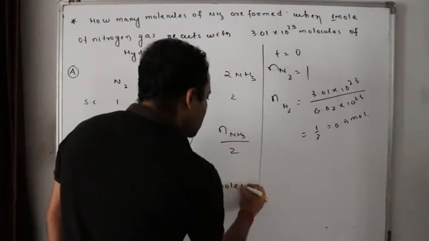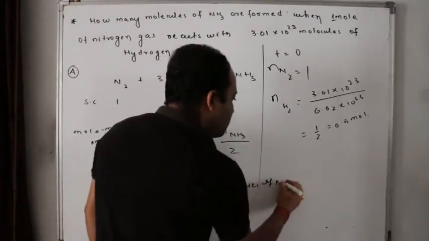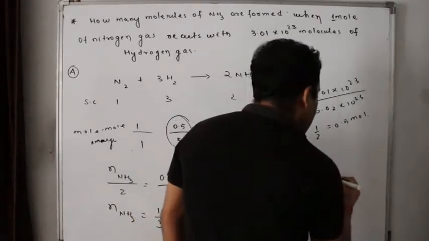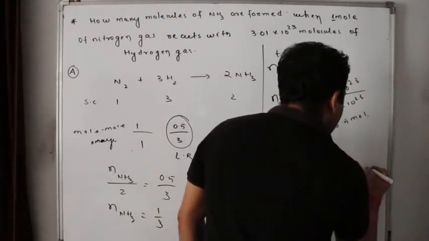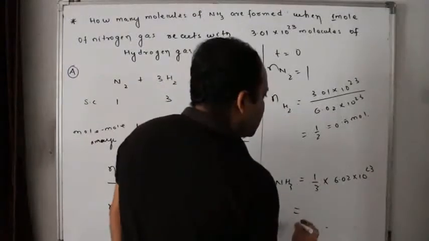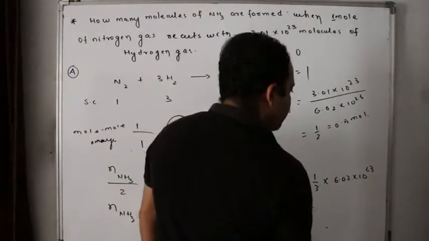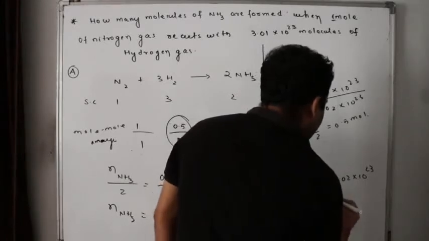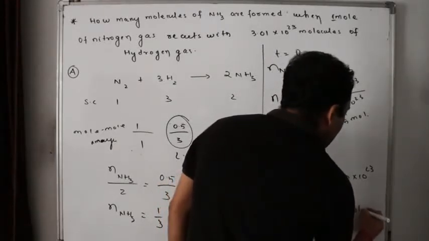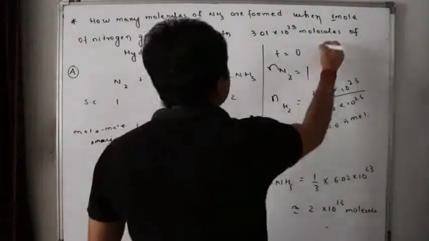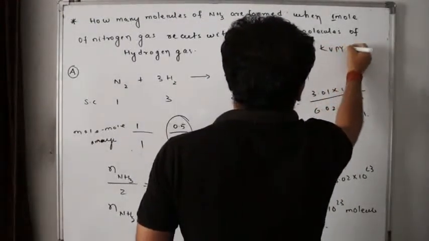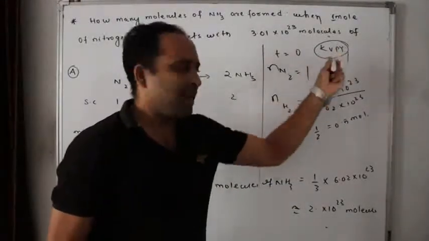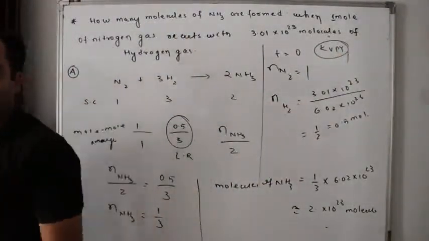Molecules of ammonia is equals to 1 by 3 into 6.02 into 10 to the 23. So is it approximately 2 into 10 to the power 23 molecules? Again, this was a KVPY question from entrance, okay? Perhaps KVPY. Check it out. Easy.